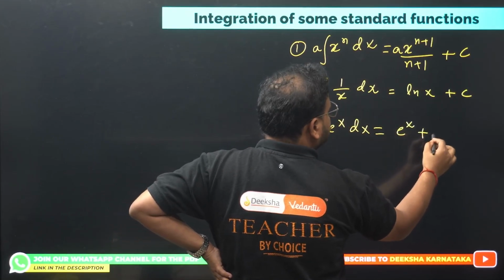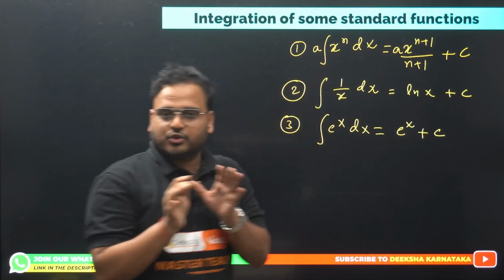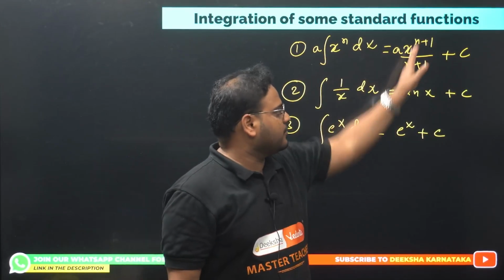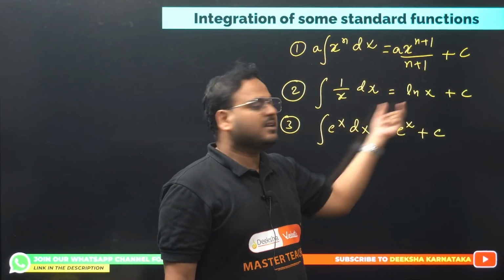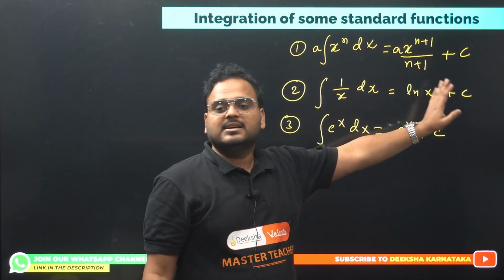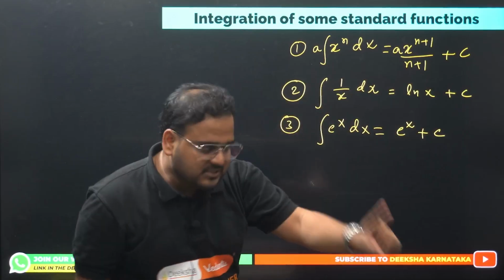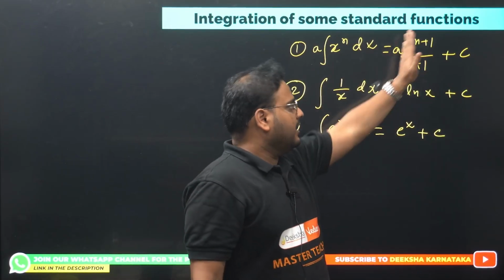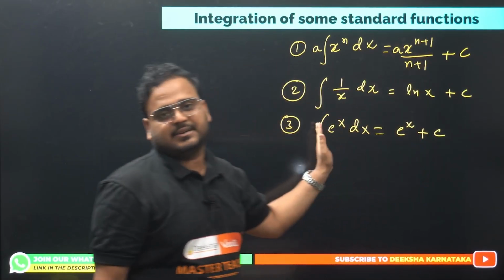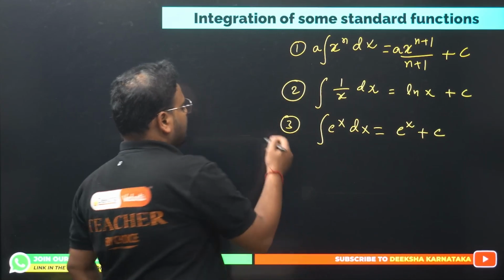The e power x derivative is what? If you are not sure about this, start differentiating from this side. Derivative of ln x, what is that? Simply 1 by x. What about c? c is a constant, so the derivative will become 0. Same over here: if you differentiate the right hand side, you'll get the left hand side. Okay, superb.